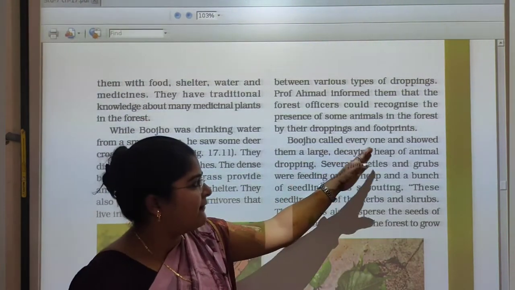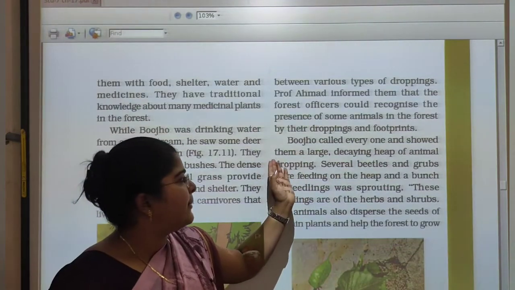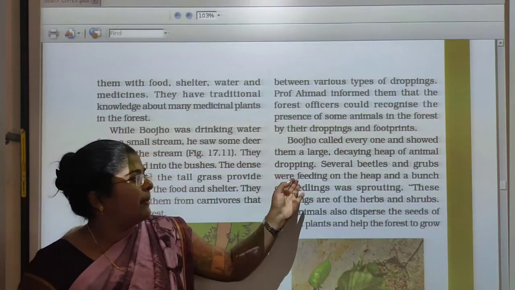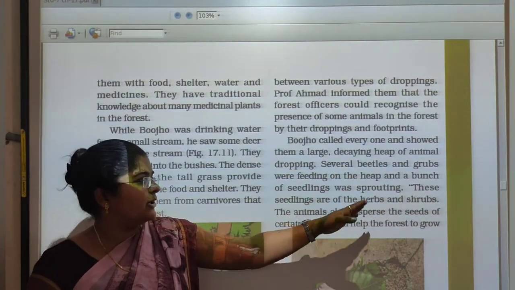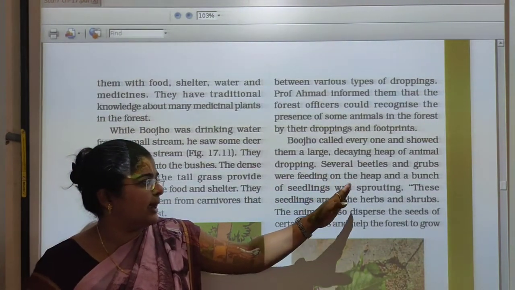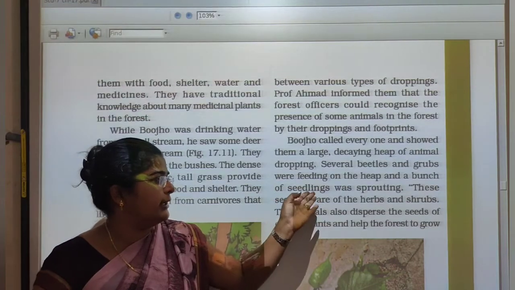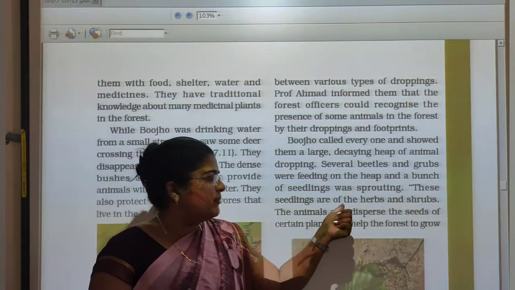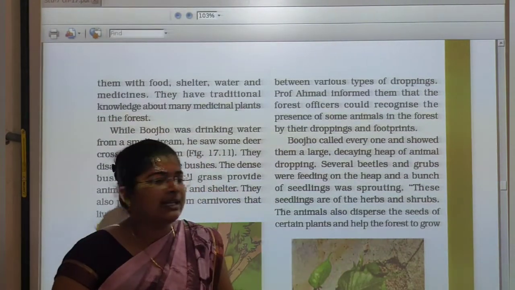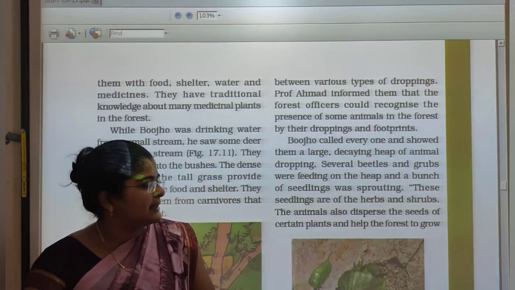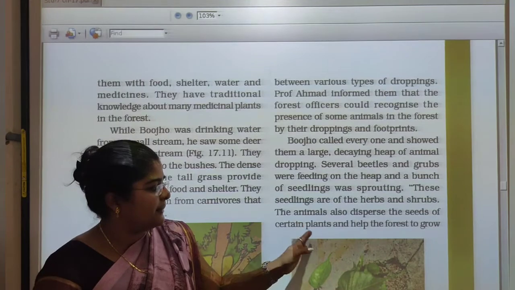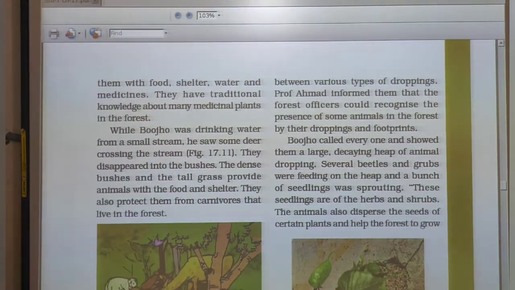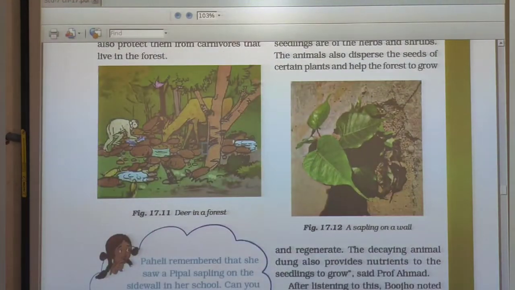Buzo called everyone and showed them a large decaying heap of animal droppings. Several beetles and grubs were feeding on the heap and a bunch of seedlings was sprouting. So these seedlings are of herbs and shrubs, and the animals also disperse the seeds of certain plants and help the forest to grow and regenerate.